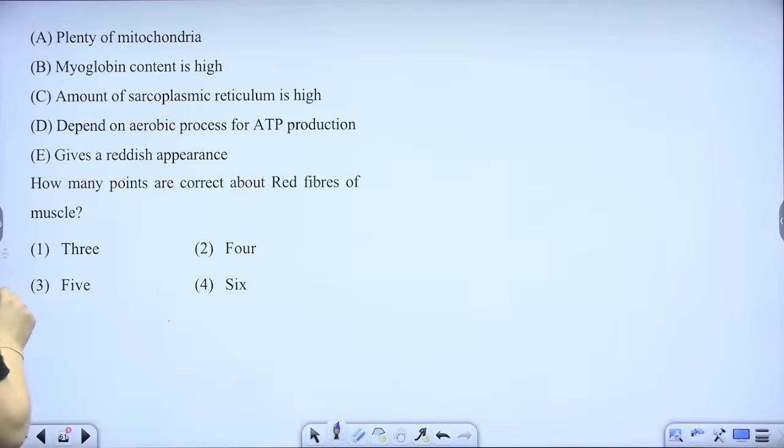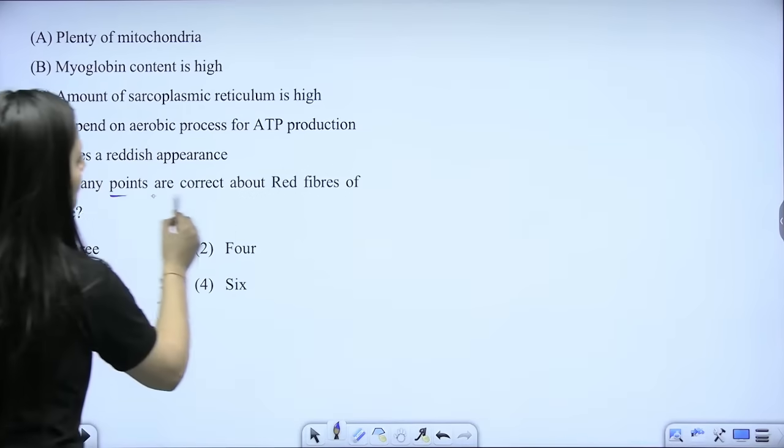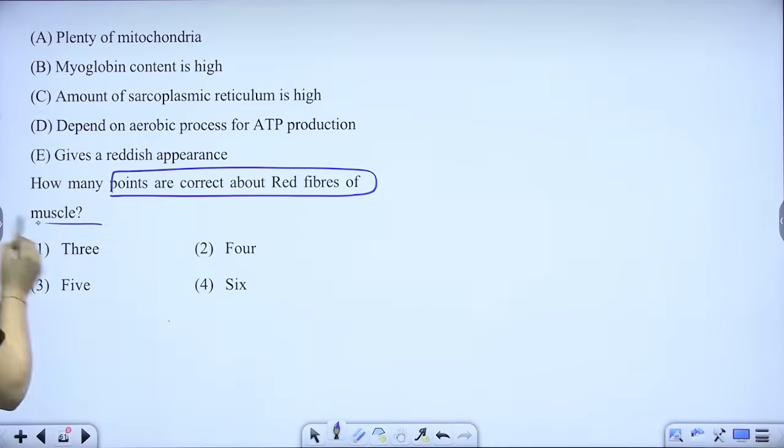Next part. How many points are correct regarding red muscle fibers? Red muscle fibers, beta, these are the keywords here. Please pay attention.